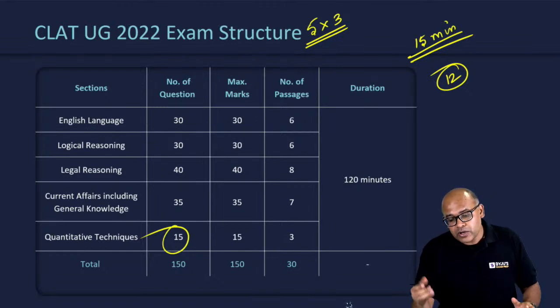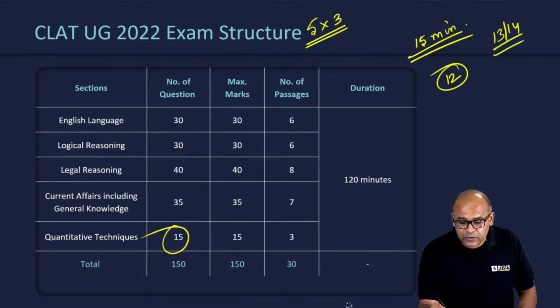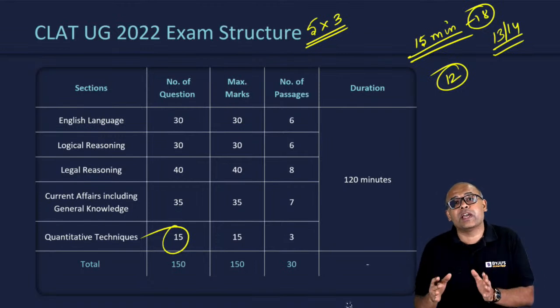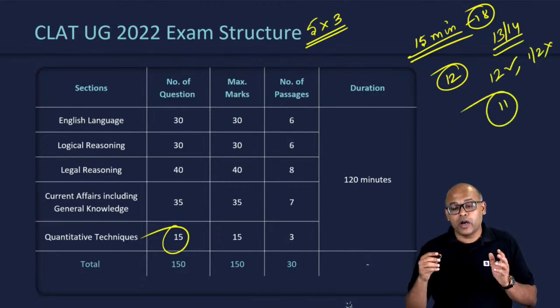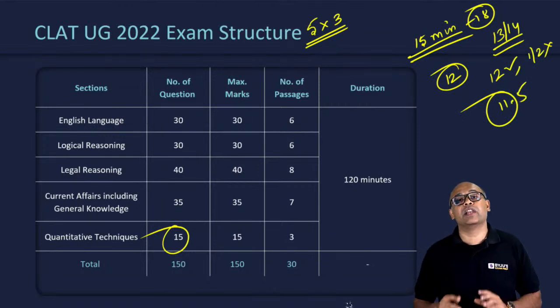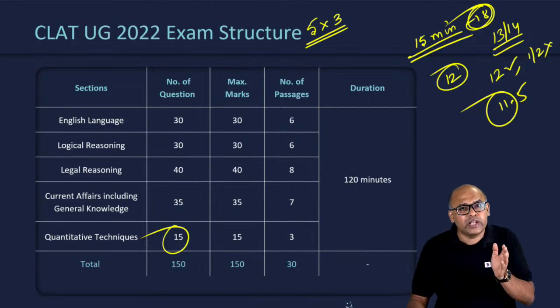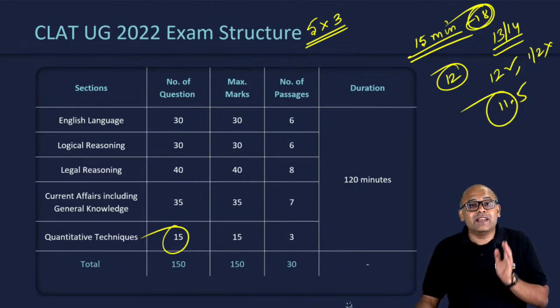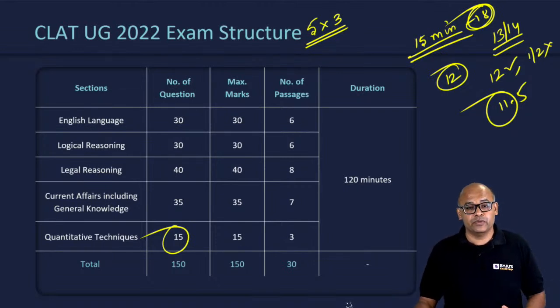If you're good in maths, you could have attempted anywhere around 13 to 14 questions in 15 minutes, or probably even 18 minutes is fine. If you can get about 13 to 14 attempts, probably get 1 or 2 wrong, you're looking at 12 corrects and 1 or 2 wrong. So you're looking at 11 marks or probably 11.5 marks from this section alone. That's not a bad score to get from 18 minutes, which is actually a bit on the higher side. But yes, it is okay for you to do this if you are good in maths and if this is a scoring area for you.